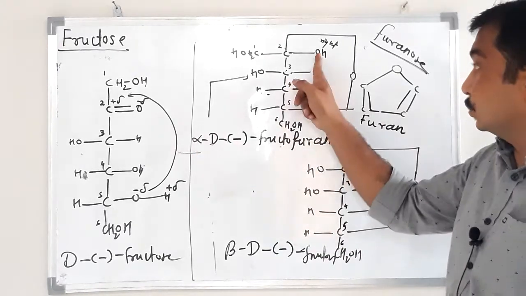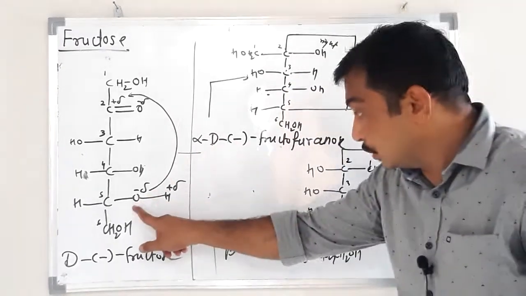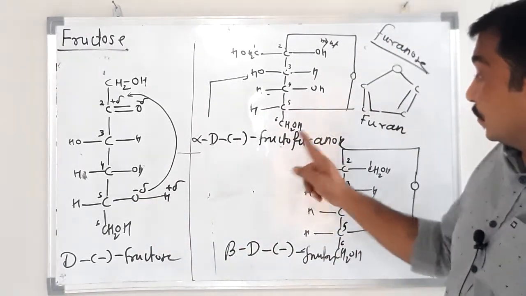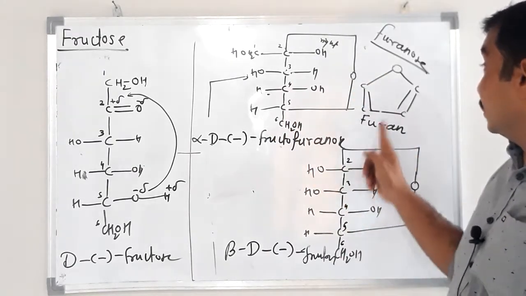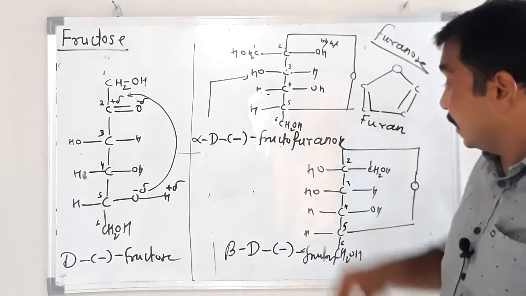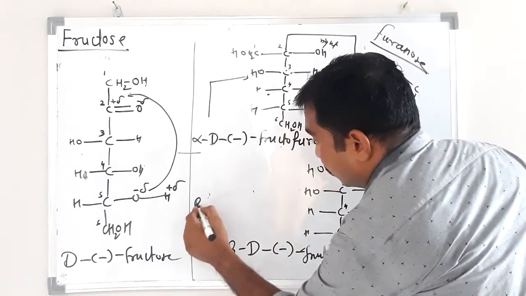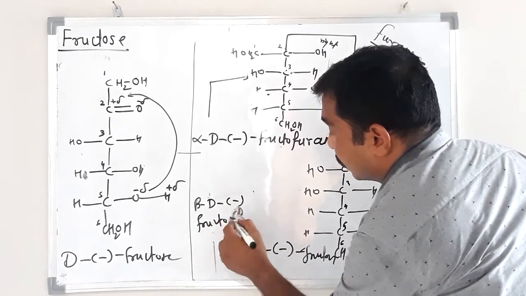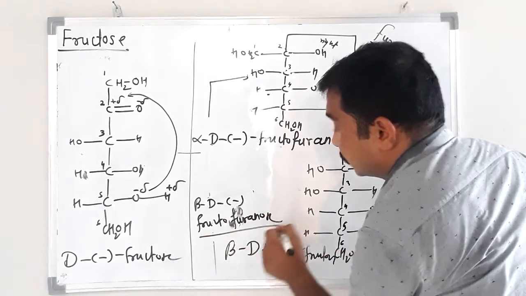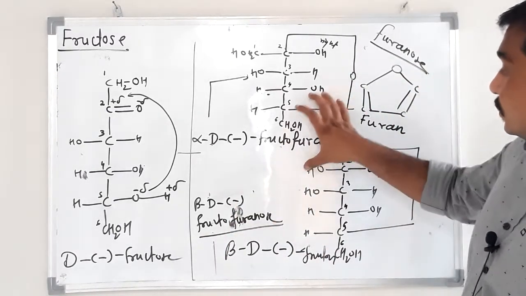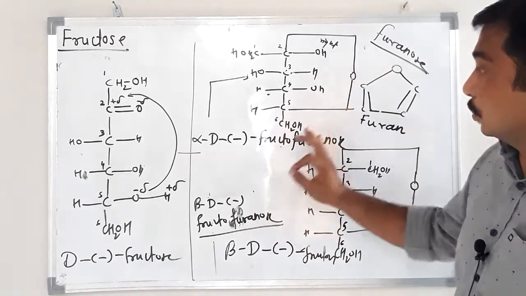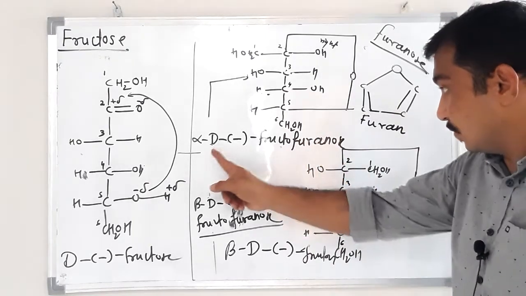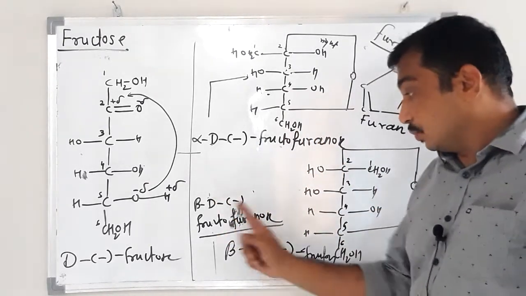Alpha stands for what? This OH group on the right side. D stands for what? OH group on the right side in the open chain. Negative means leo-rotatory, and fructofuranose means a cyclic structure having this type of ring. Similarly, this is beta D negative fructofuranose structure. Okay, so these are the cyclic structures of fructose, known as furanose structures: alpha D negative fructofuranose and beta D fructofuranose. Okay?